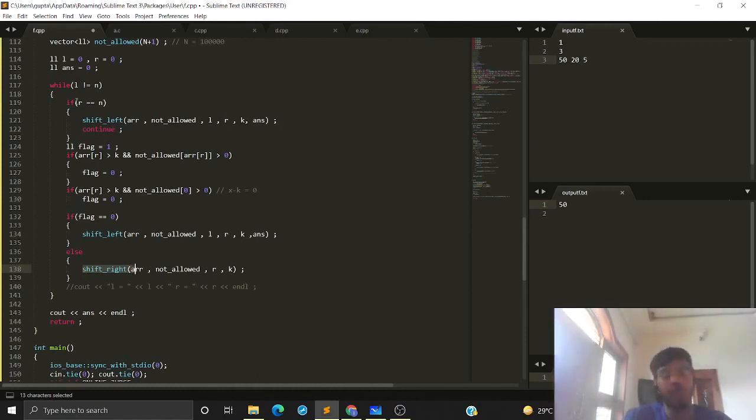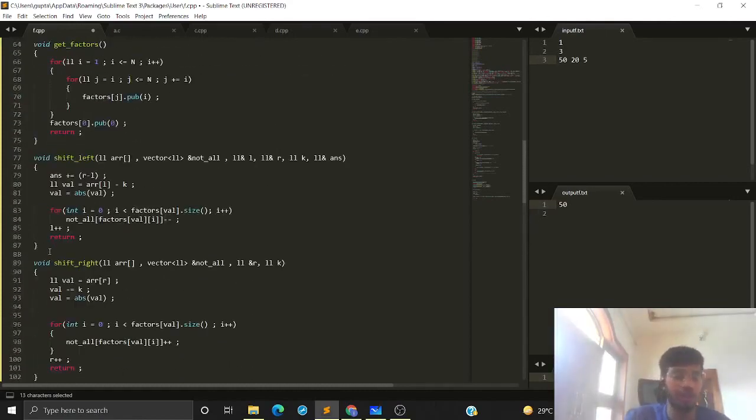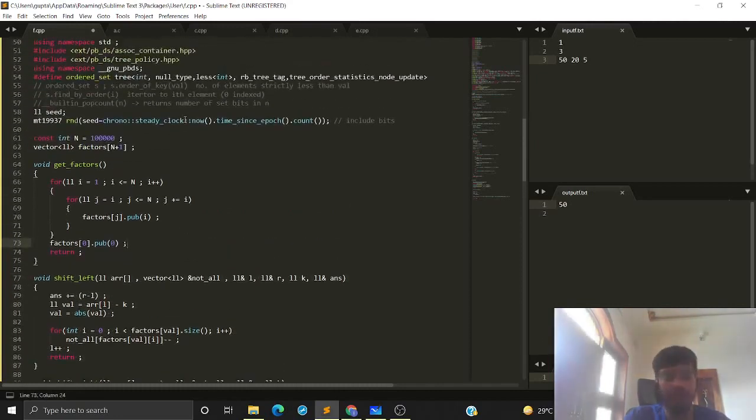Now we have to go through these left and right functions of how we can move these pointers. Okay, so let's first go through this shift left function. Also remember that we had discussed that we can calculate the factors of all the numbers from 1 to n in order n log n time. So this is the code for that calculation.